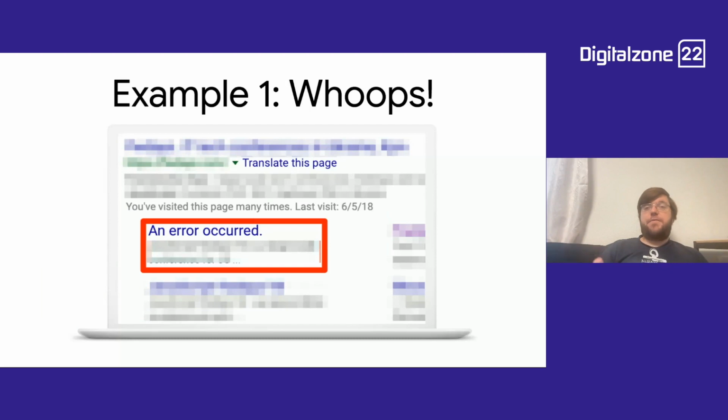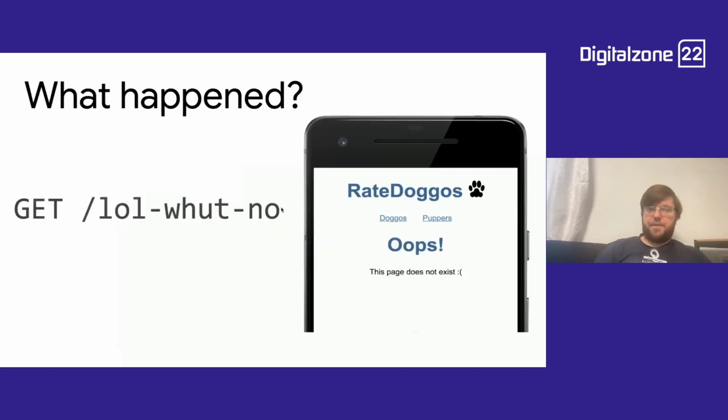But as with everything, crawling things can go wrong, ranking things can go wrong, as well as rendering things can go wrong. Rendering things, when they go wrong, can be quite nasty to look at. Here, for instance, we have an example of a page showing up in search results with "an error occurred." That's not great. That's not something that you want to see in your search results. Normally, we are pretty good at catching these things. In this case, we haven't caught that one. What happened here? Let's have a look.